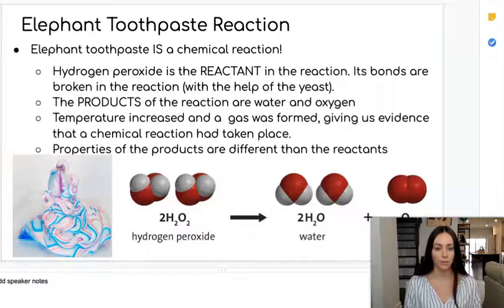We also see the formation of a gas, which again is what gives us that really big visible reaction. If we were then to go and test the reactants versus the products and compare their properties, we would find that the new products created, the water and the oxygen, have a completely different set of properties than the hydrogen peroxide, which we started with. That is our evidence that a chemical reaction has indeed taken place in the elephant toothpaste reaction.